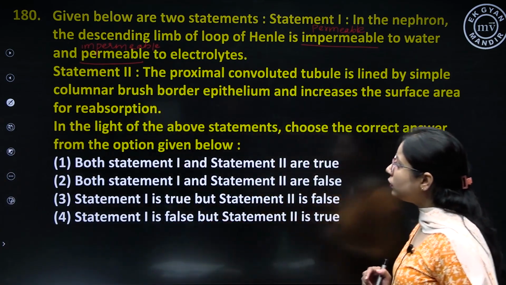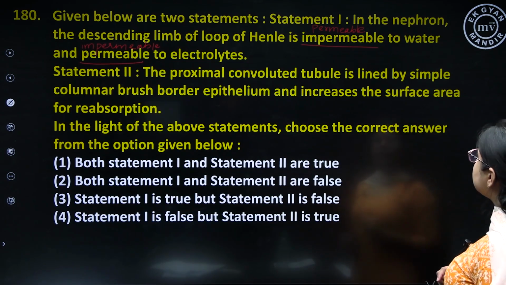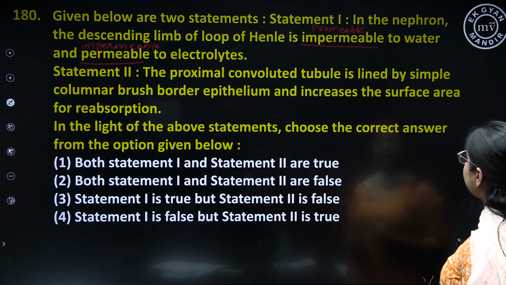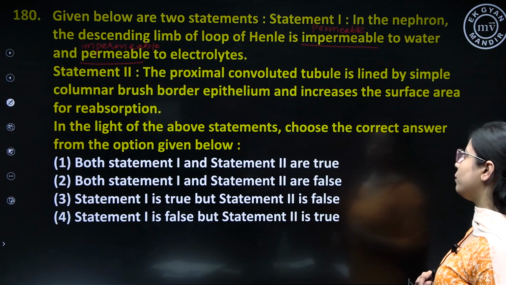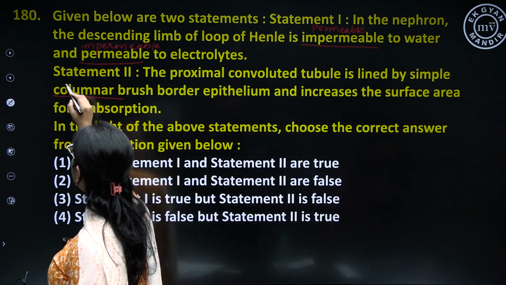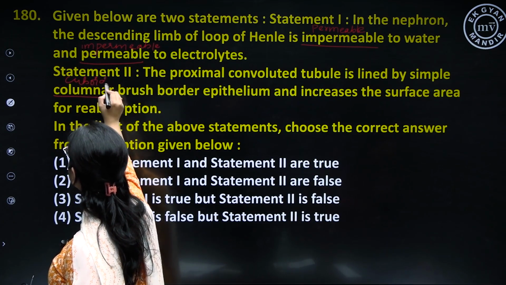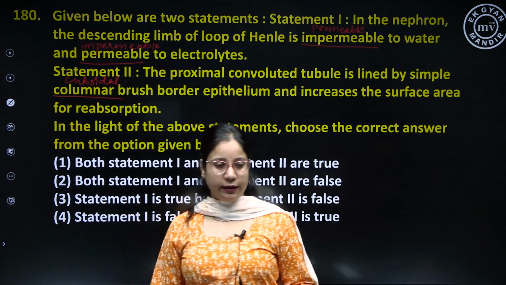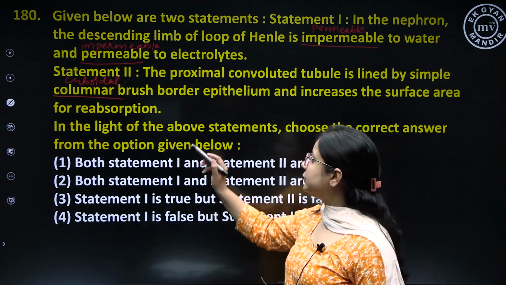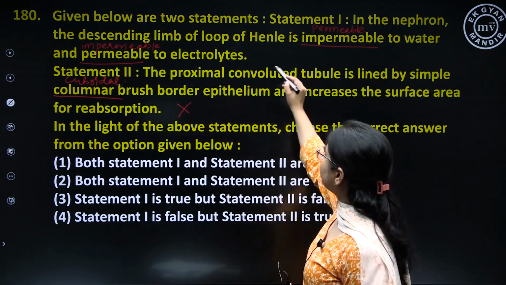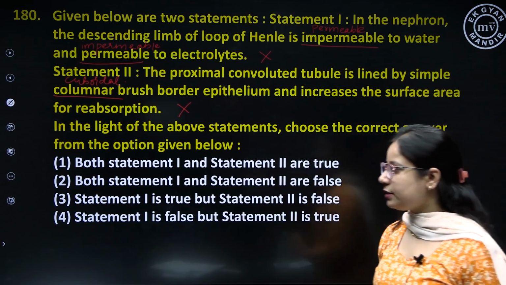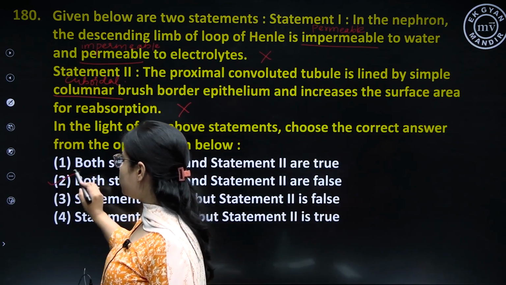In statement 2, the proximal convoluted tubule is lined by simple columnar brush bordered epithelium and which increases the surface area for reabsorption. It is not lined by simple columnar, it is lined by cuboidal epithelium, which is brush bordered, that is, it consists of microvilli. So this statement is also wrong in this question. Statement 1 and statement 2 both are false. So the correct option is option number 2.